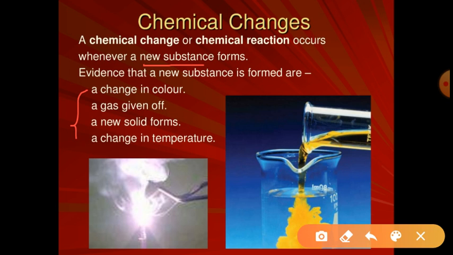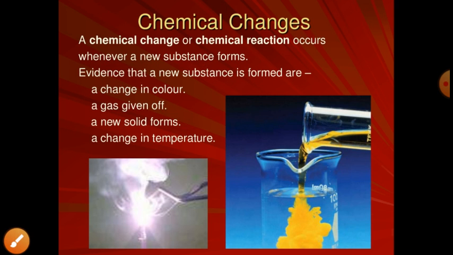These four evidences indicate the formation of a new substance: there may be a change in color, gas may be released after the reaction, a new substance in the form of a solid may be formed, or there is a change in temperature of the reaction mixture. So these are the four evidences on the basis of which we can say that a new substance is formed. And formation of a new substance is a very peculiar feature of chemical change.